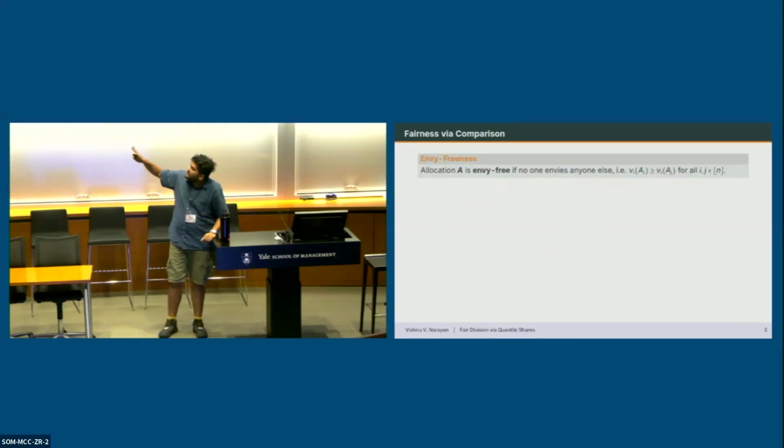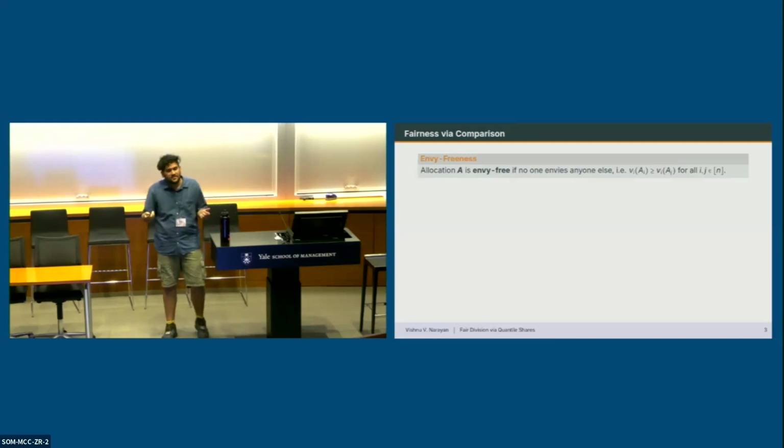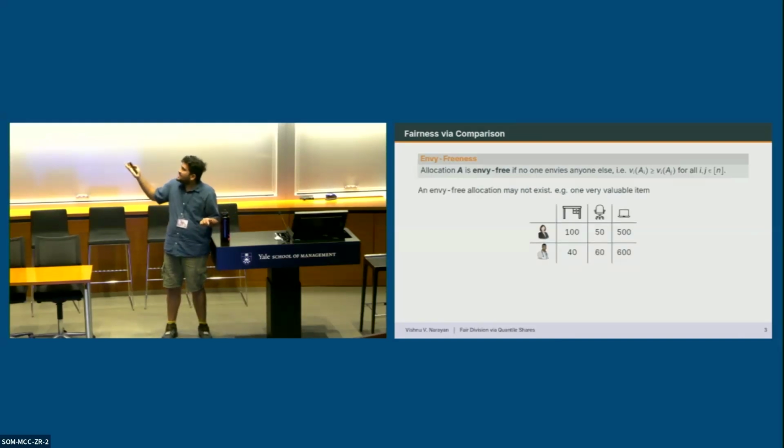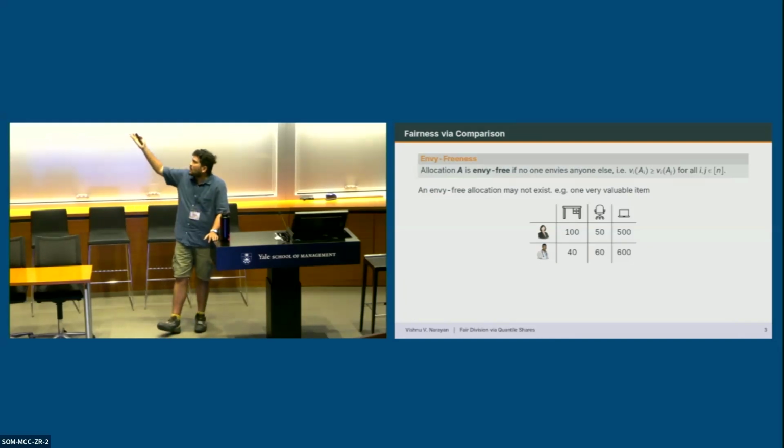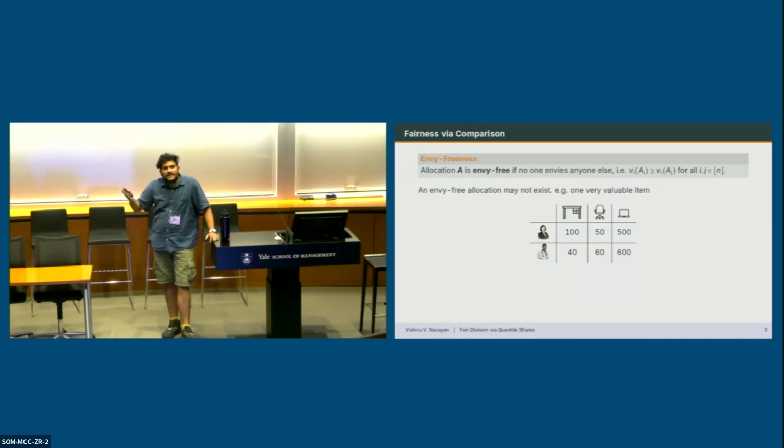So I'll begin with a quick summary of what we know about the first type of fairness, via comparison. The canonical fairness notion is envy-freeness from the divisible items literature. But of course, when you have indivisible items, it's very easy to see that an EF allocation may not exist. For example, if you have one very valuable item, like the laptop here, the agent that gets it is going to be envied by the other agent.